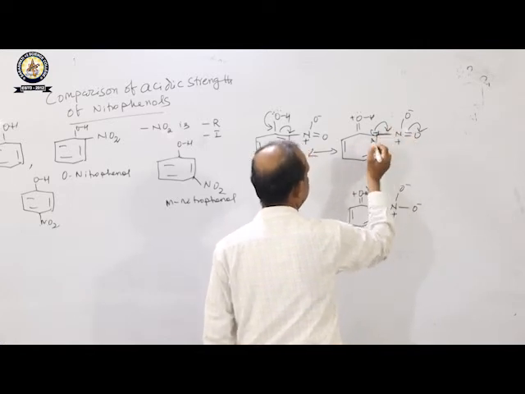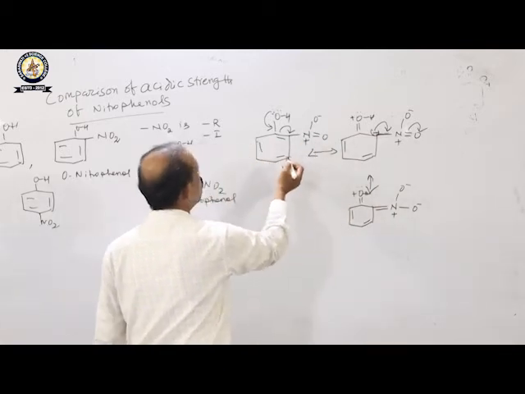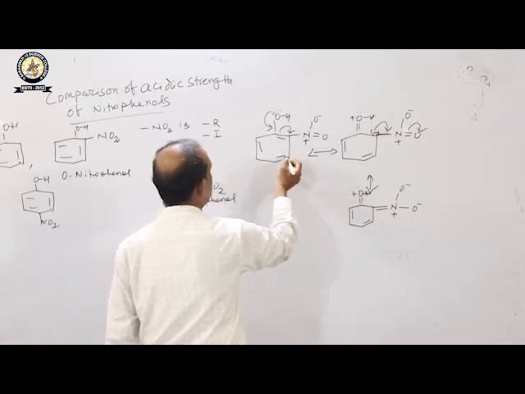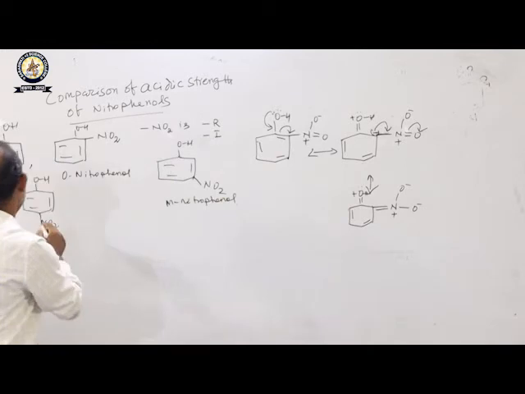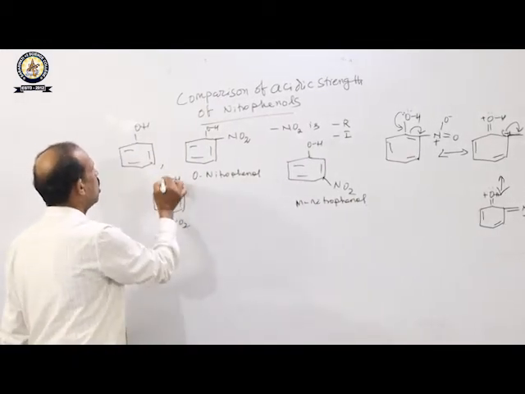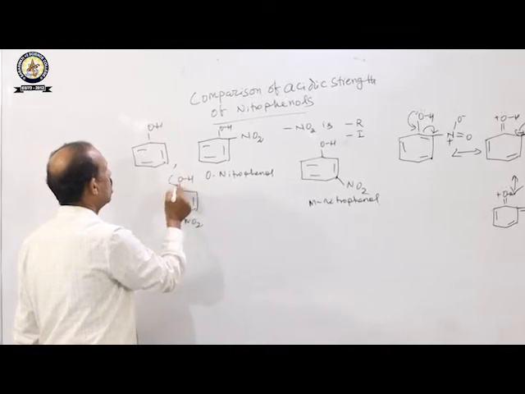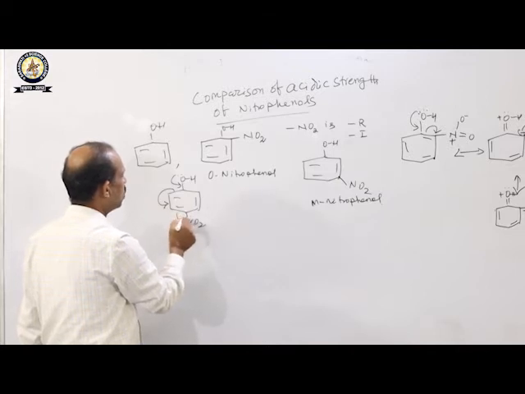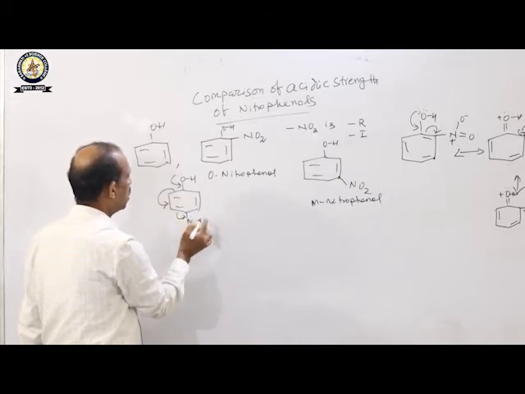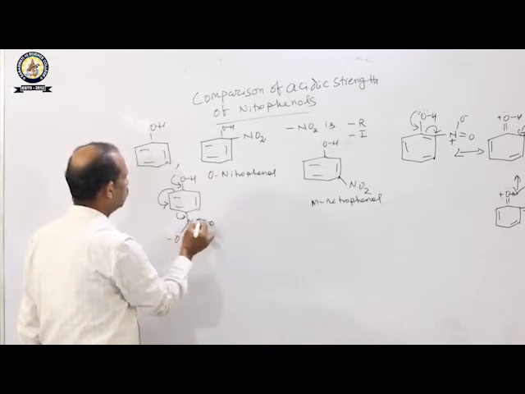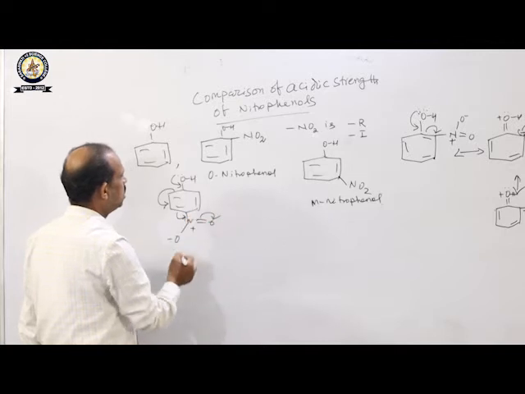Okay, student. But if you take the nitro group at meta position, there will be no negative charge. If you draw the structure, then you can know it. Okay, but in case of para position, if we draw the resonance structure, it will come to this place, this will come to this place, and this will come to this place, so that this bond can delocalize in this direction.